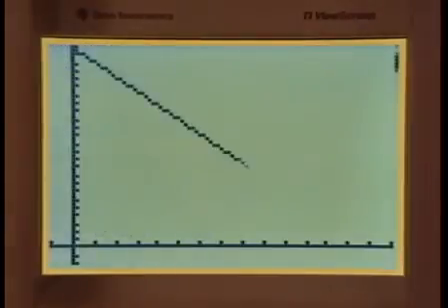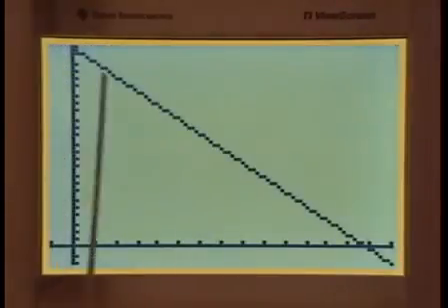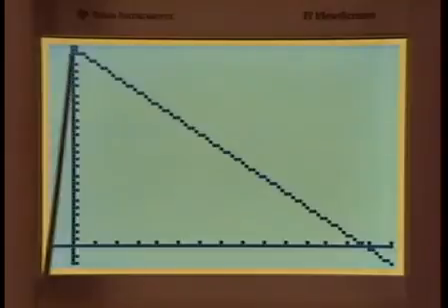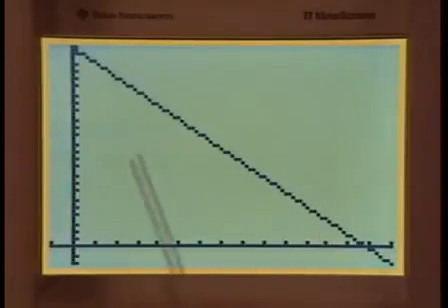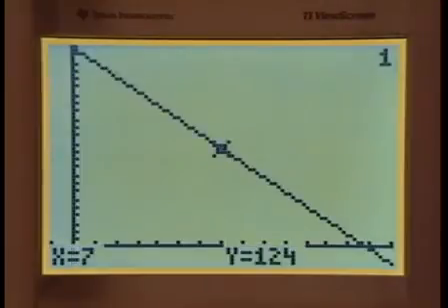Let's graph that. Interestingly enough, we have a falling function, a line that goes downhill and not uphill like the other three. If we were to trace, look what happens. It comes up right at this number. It usually comes up in the middle of the screen. What do we read here? After 7 payments, you have a balance of $124. 7 is read on the horizontal axis and 124 on the vertical axis.